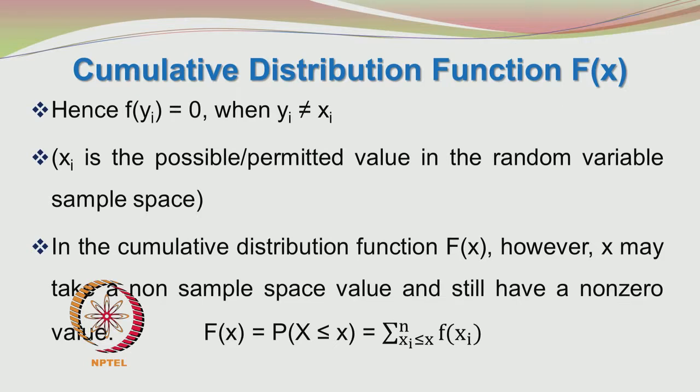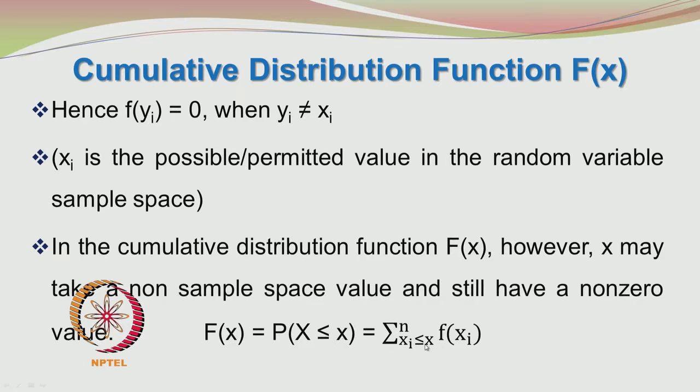Okay. So, you are adding up the probabilities as we saw in the mathematical equation. This is the cumulative distribution function. Cumulative means adding or totaling. So, that is why you add up the probabilities up to the value of x.